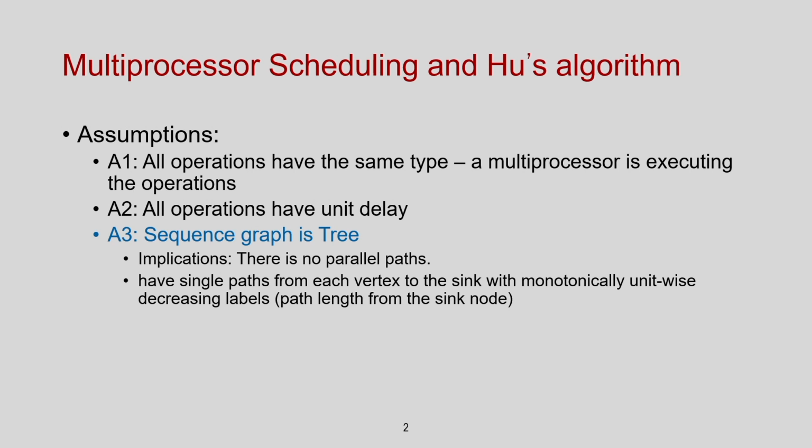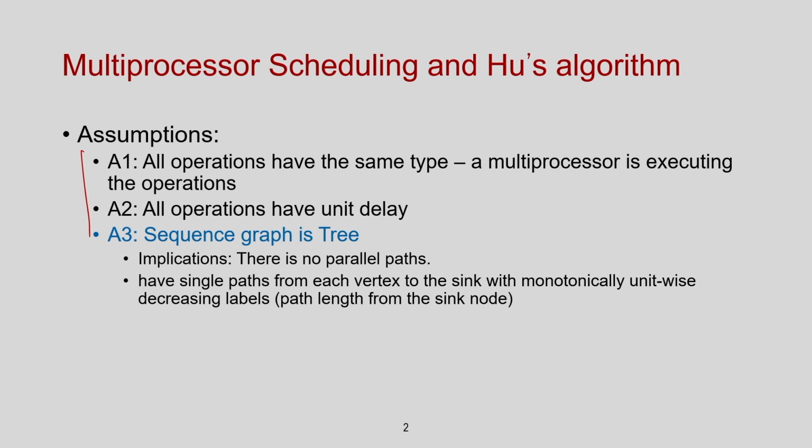Second is that the delay of the operation is all 1, that means I have a unit delay. And the third assumption that I have taken is that the sequence graph is actually a tree. The big difference between a tree and a graph is that in a graph from any node to the sink node there may be many paths, but in a tree from any node to the sink node there is a single, unique path. So, once we have these three assumptions, we have argued that this particular sequence scheduling problem of such a graph becomes